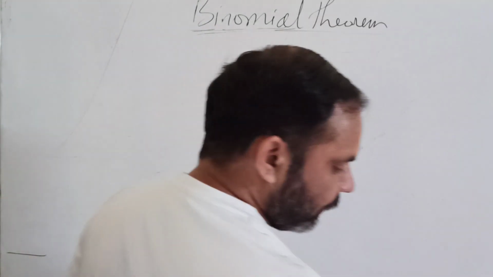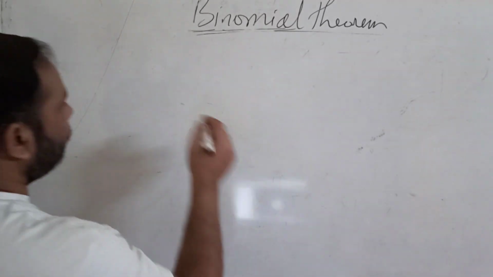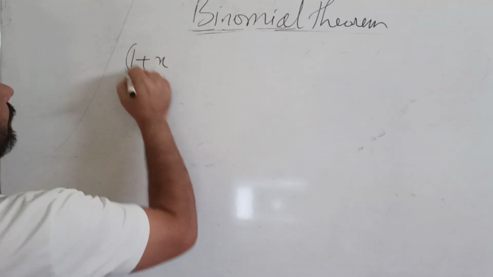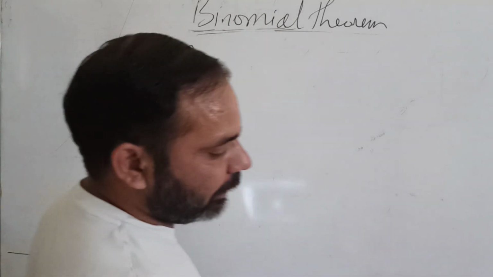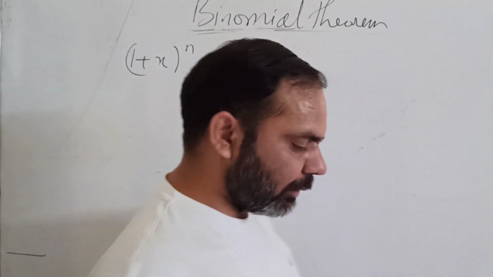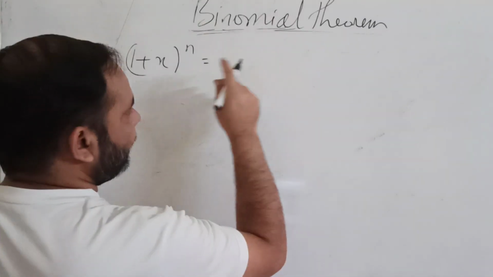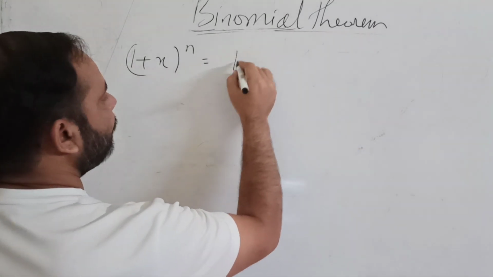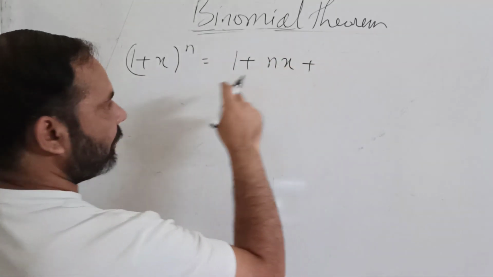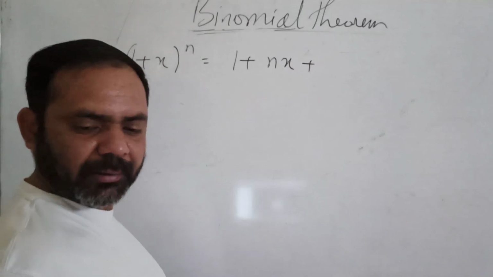Now we will discuss a special case. Suppose you take the expansion of (1 plus x) raised to the power n, then you will get the expansion binomially. When you expand it, you will get 1 plus nx. You can do it yourself, you can take this as your homework.